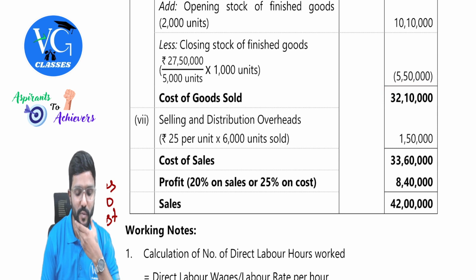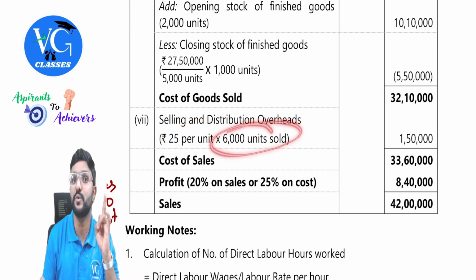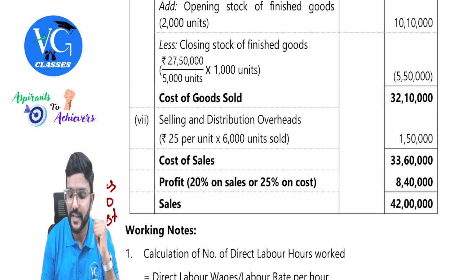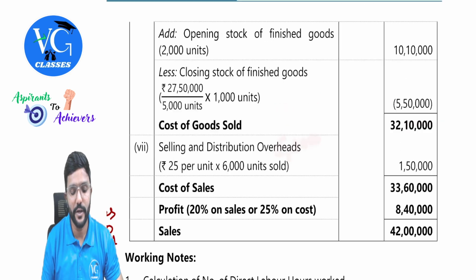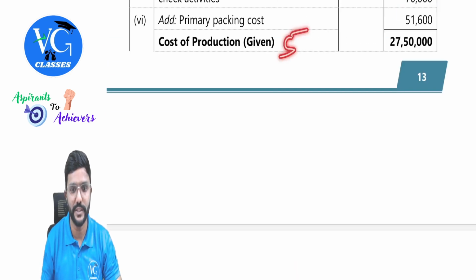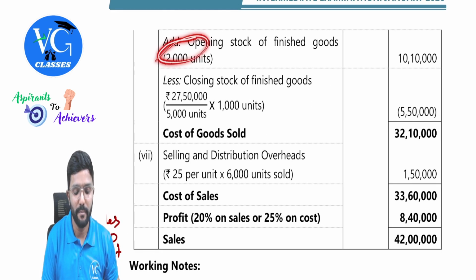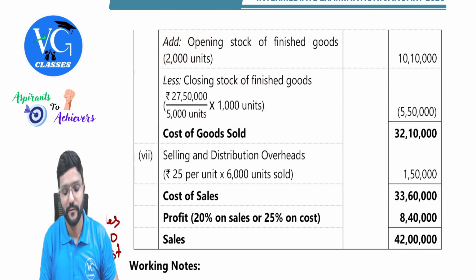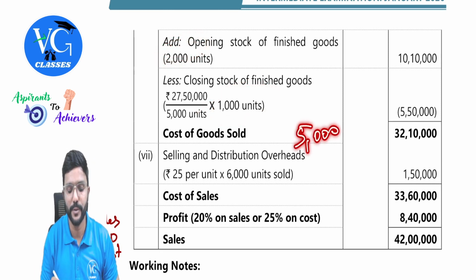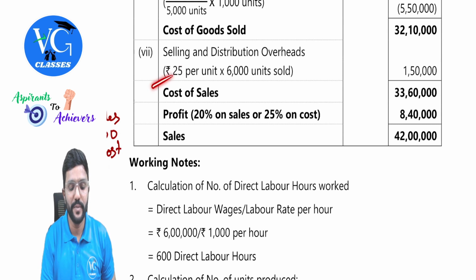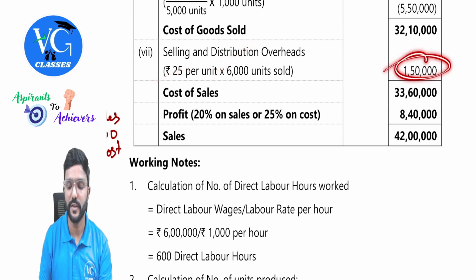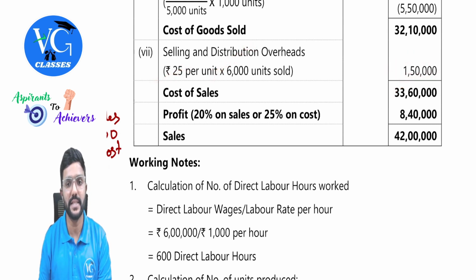Then selling and distribution overhead is 25 rupees per unit. And obviously this is not for 5,000 units, guys. This is for 6,000 units. Even if I ask you this cost is for how many units, it is 6,000. Because cost of production is for 5,000 units plus 2,000 minus 1,000, which gives 6,000 units cost of goods sold. So 25 rupees into 6,000 will give you 1 lakh 50,000. So cost of sales is 33 lakh 60,000.